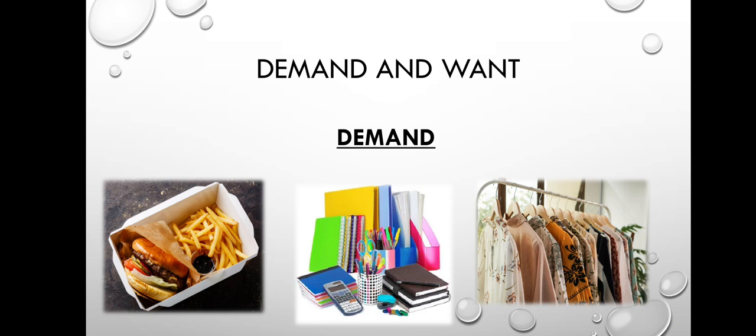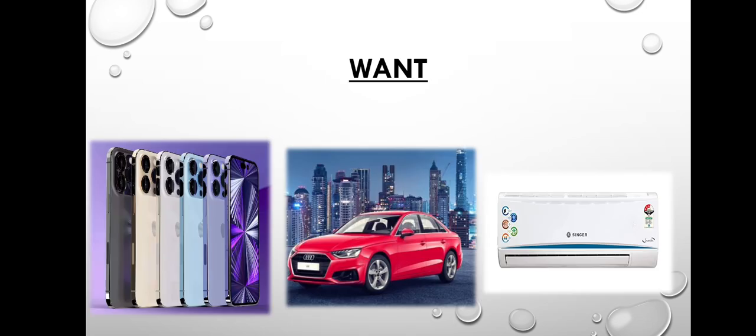Suppose as a student at present, what you can demand is food, like some street food while going to college. You can buy stationery, the pen, pencil, whatever you want, for which you don't have to depend on others. You can buy it with your own pocket money. Then you can buy clothes. So these things are demand, where your desires meet the ability to buy. It is demand. And what is want?